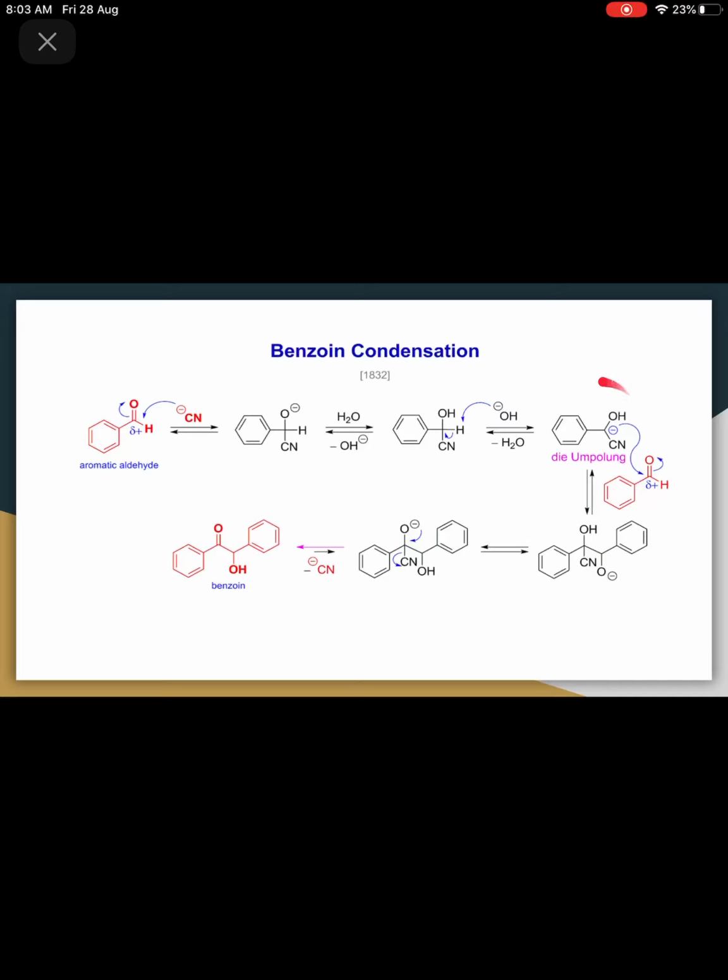Now this carbanion will react with new benzaldehyde, right? So that negatively charged carbanion will attack this carbonyl carbon atom and it will give this structure. So what will happen? This carbon oxygen double bond will break and oxygen will have negative charge, O minus, right?